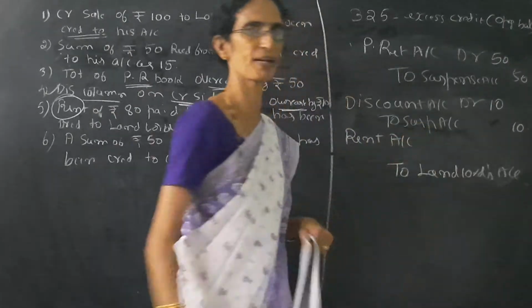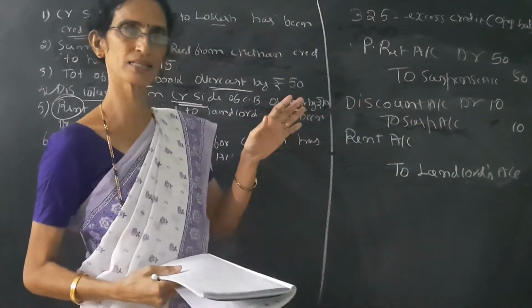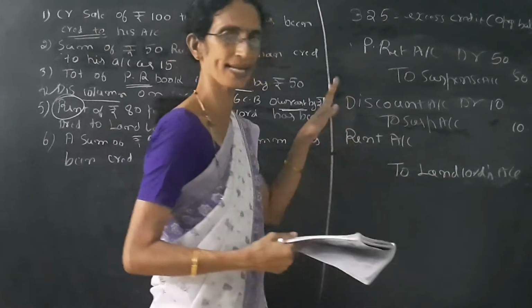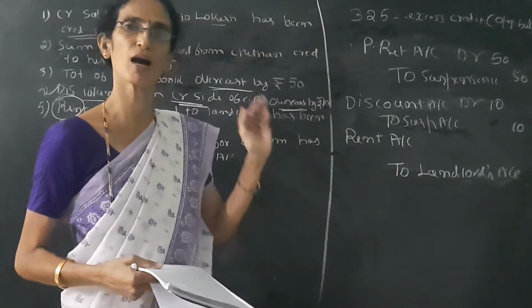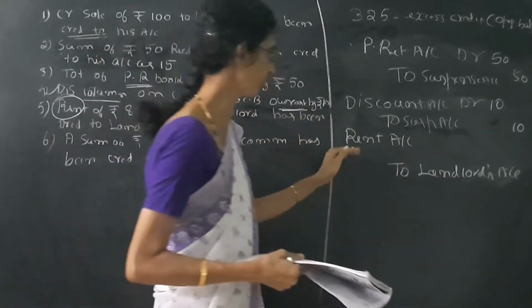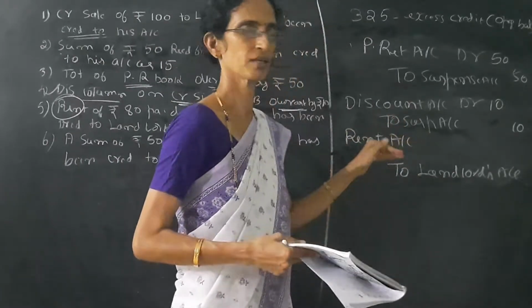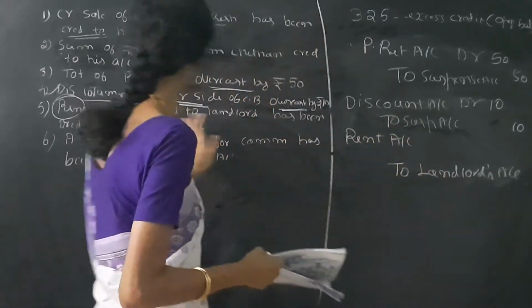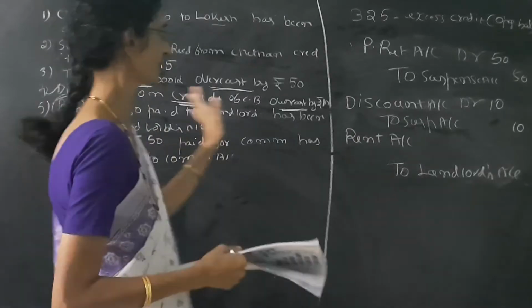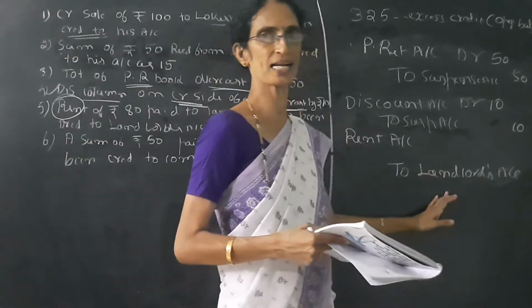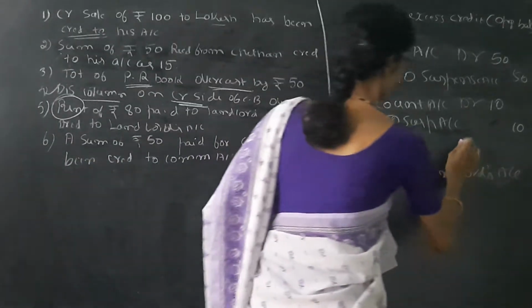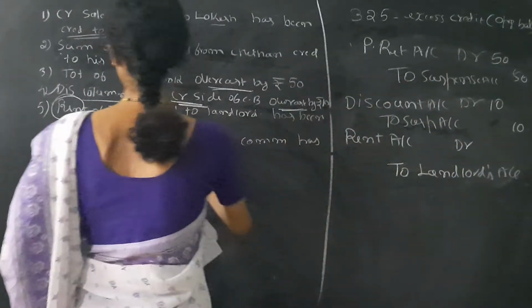We actually paid rent. Or you can think like this: rent is an expense, so expenses should always be debited. Therefore, the rent account should be debited, and the landlord's account is wrongly debited, so we have to credit the landlord's account. So the entry is rent account debit to landlord's account.